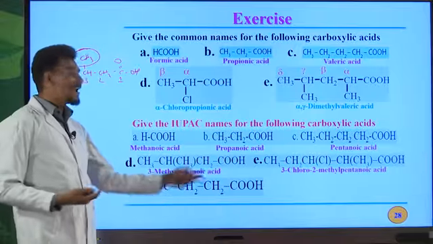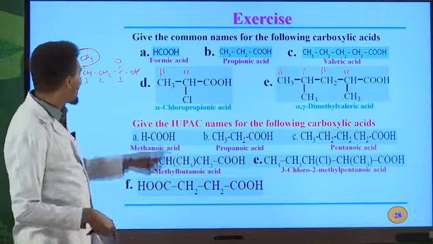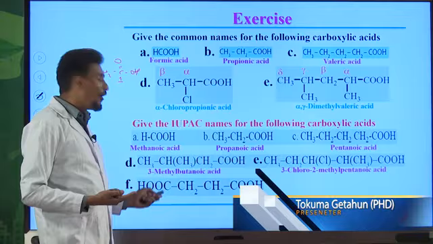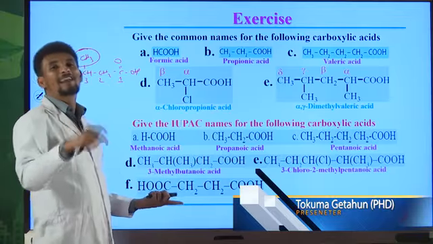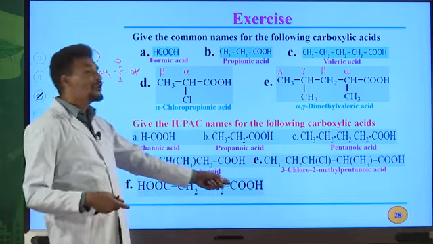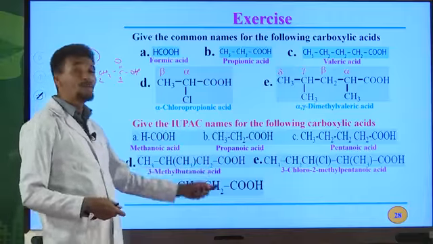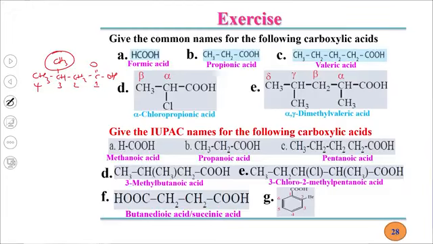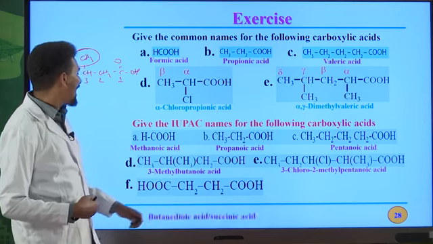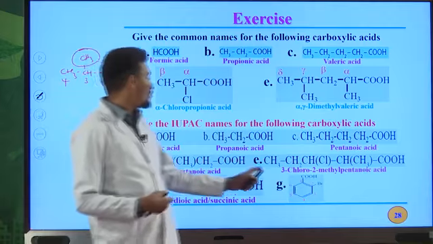Another one, dicarboxylic acid. We have 2 carboxyl groups in this organic compound. So how can we name this compound? 1, 2, 3, 4. For butane, the E of an alkane must be replaced by dioic acid. Why? Because of the presence of 2 COOH groups in the molecule. Therefore, butanedioic acid is the IUPAC name of this compound. Succinic acid is the common name for this organic compound. Butanedioic acid is the IUPAC name.